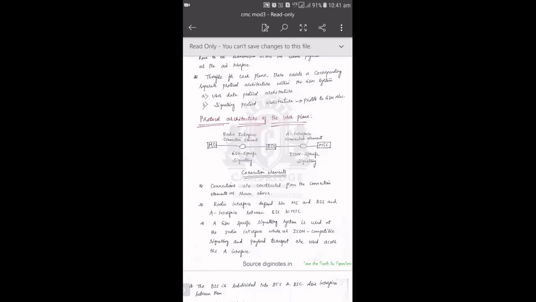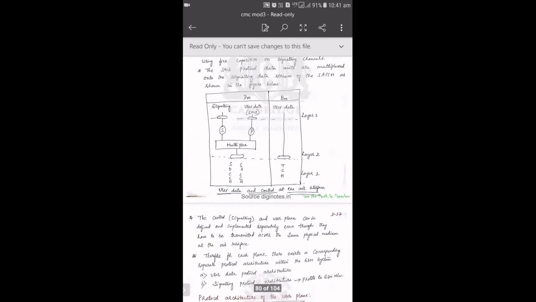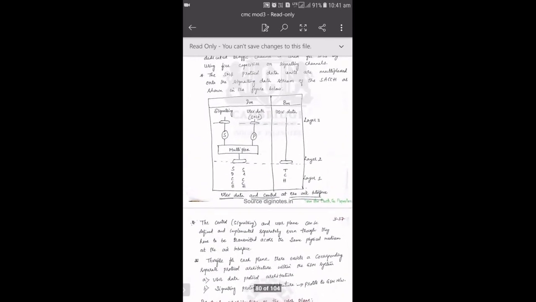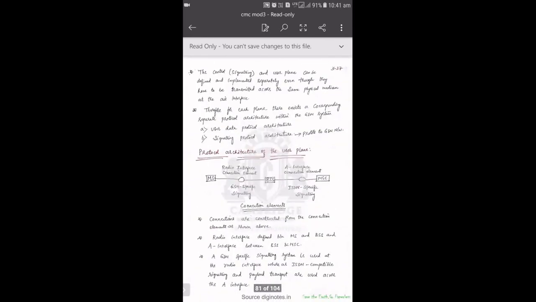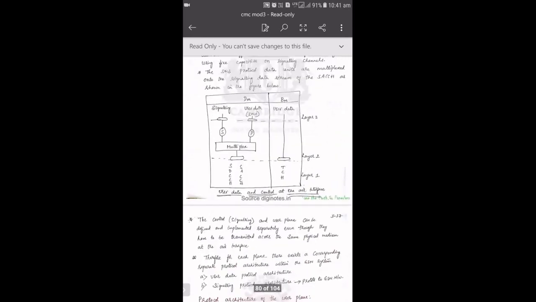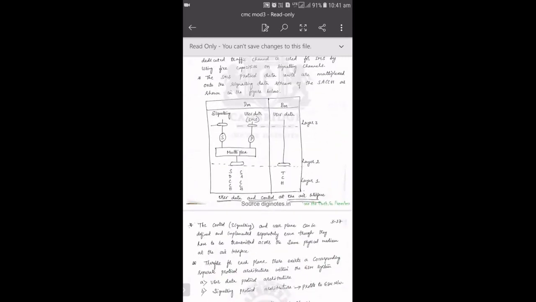where it communicates from MSC to MS to MSC. So in detail, if we take up this diagram, I already have told that here I have written radio interface, which is from MS to BSS. So how actually does it function? With the help of channels, we can have this diagram.